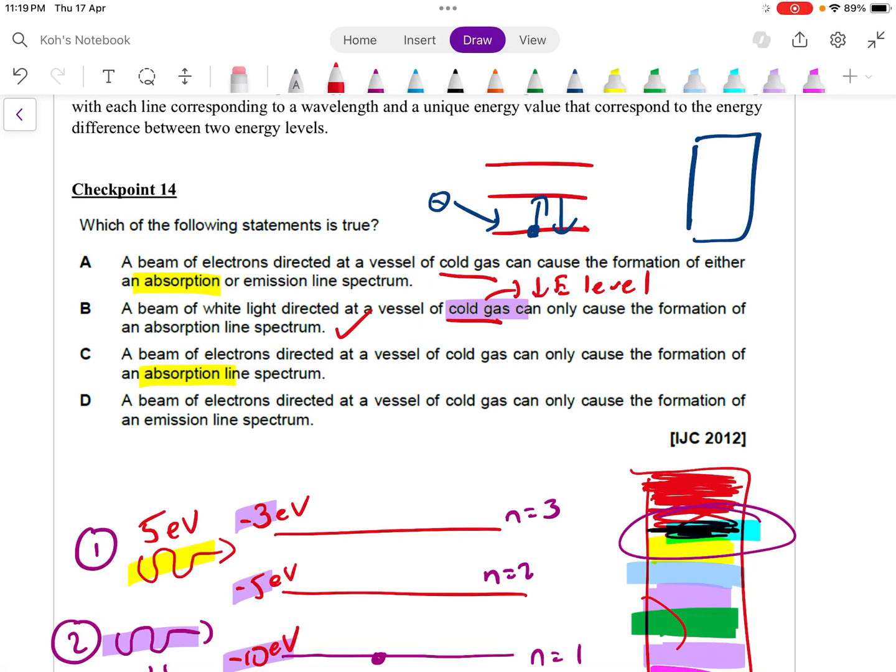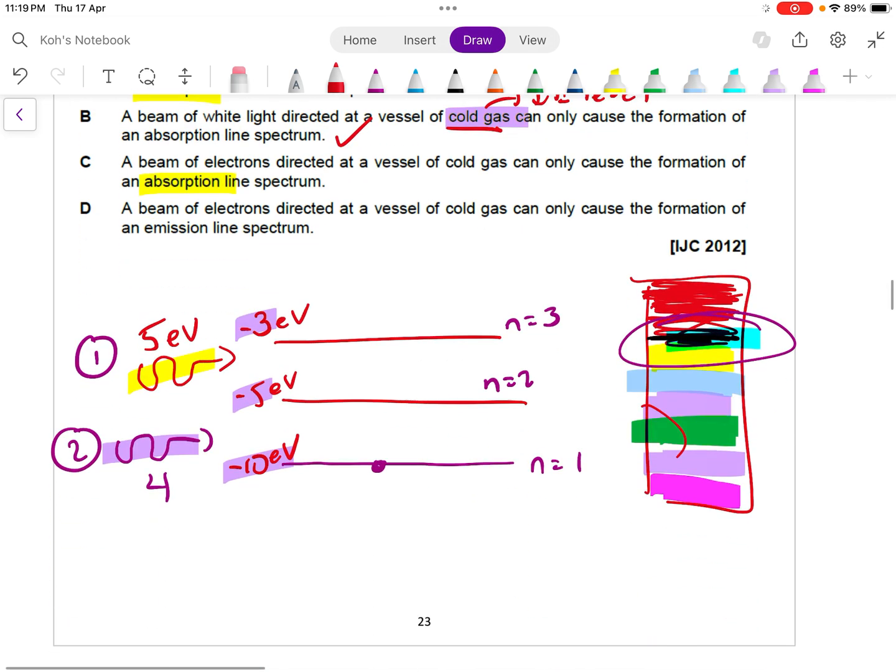Okay, let's go through checkpoint 14. Which of the following statements is true? Okay, the answer will be B. A beam of white light, 7 different colors, directed at a vessel of cold gas, right? So meaning that all the gas atoms will be at the lowest energy level, can only cause the formation of absorption line spectrum.